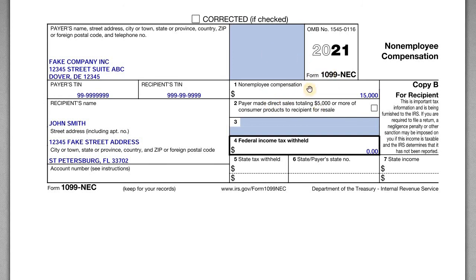This is a spin-off from the 1099 miscellaneous, but at the end of the day, the tax issues are the same. It's just different reporting. So if you earn non-employee compensation, you're generally an independent contractor and you're self-employed, or if it's paid to an entity, then it's just compensation paid to an entity for services rendered. So, okay, that covers all of it.